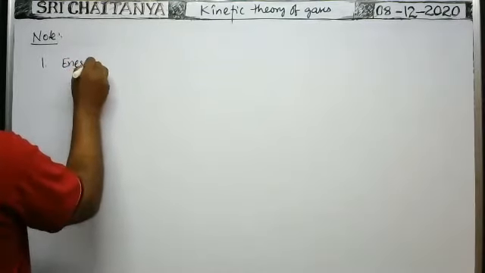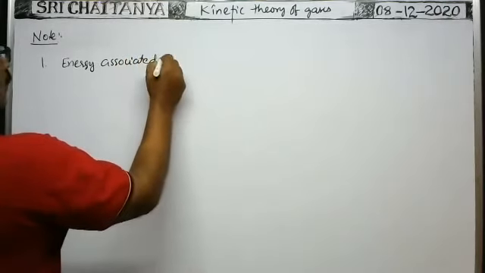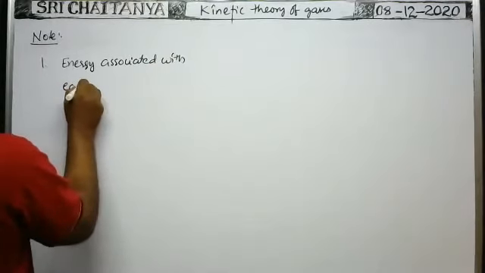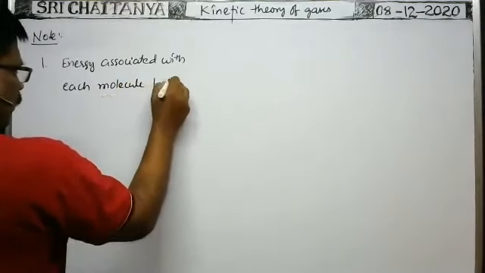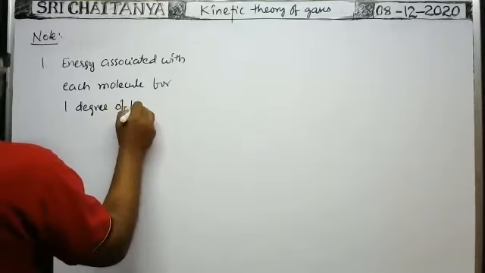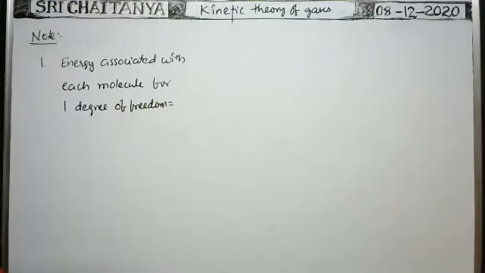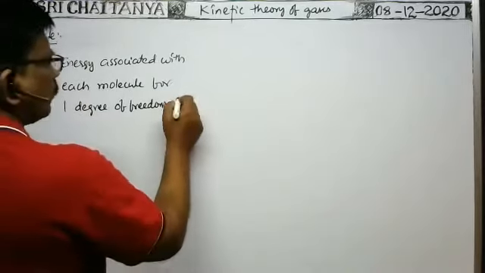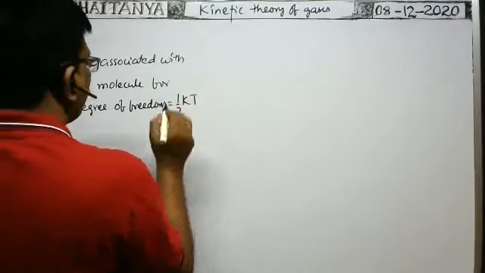The energy associated with each molecule for 1 degree of freedom is, according to the law of equipartition of energy, only half kT.